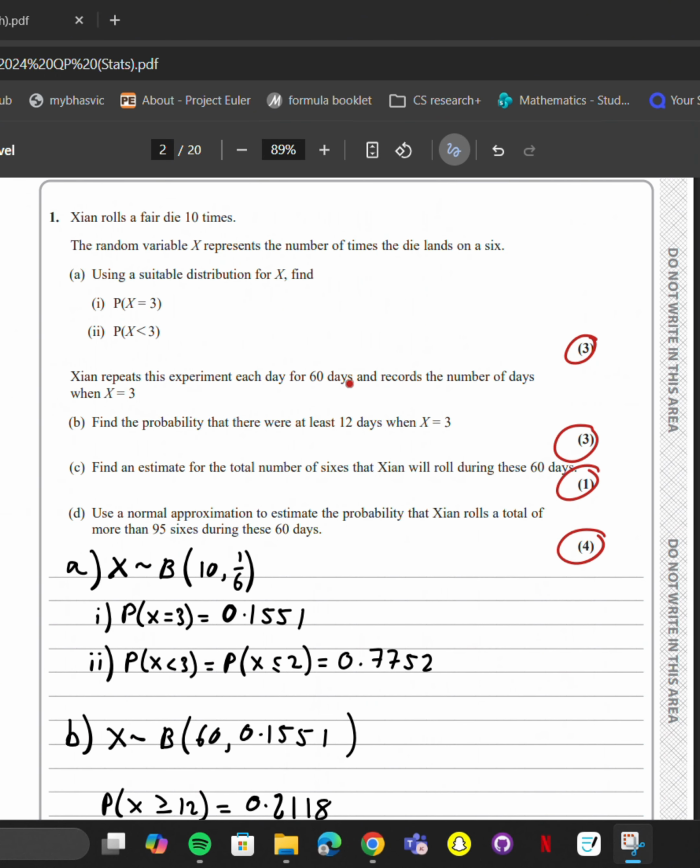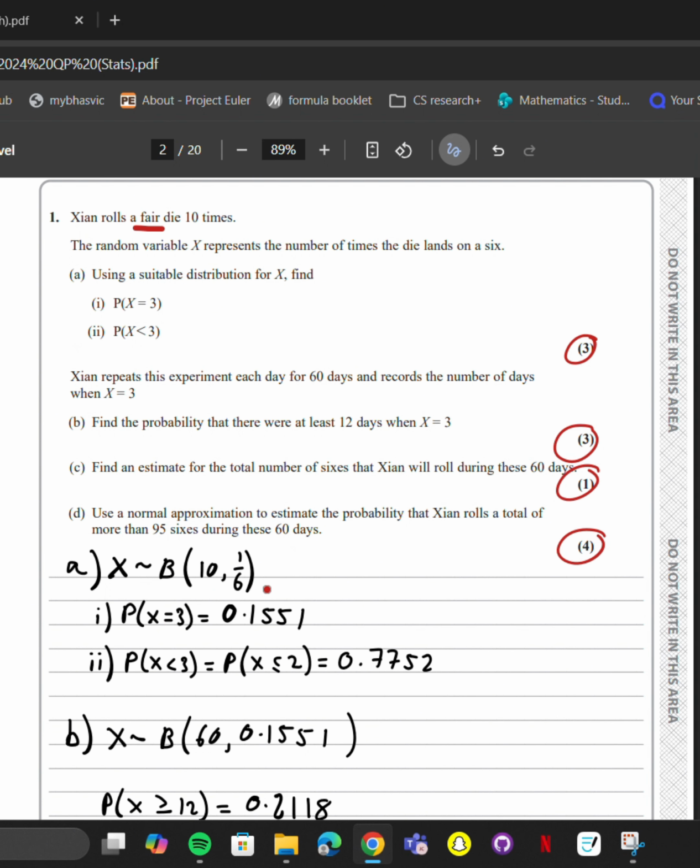So, question 1. We're told that this guy, don't know how to pronounce his name, rolls a fair die 10 times. And this word fair tells us a lot about what we need to do already, and it tells us what distribution we're going to use too. And then the random variable X represents the number of times that it lands on a 6.